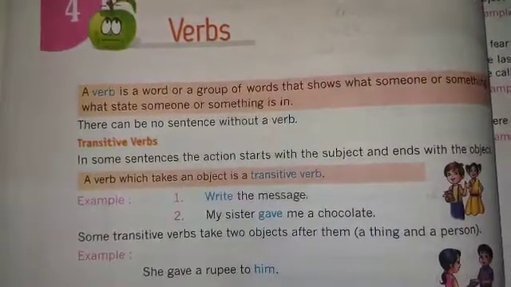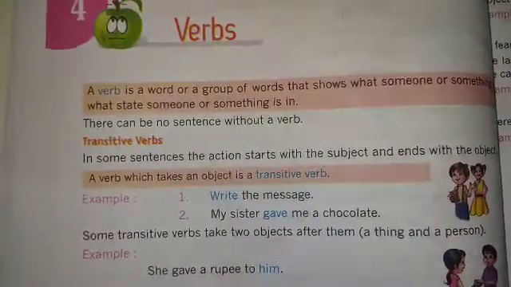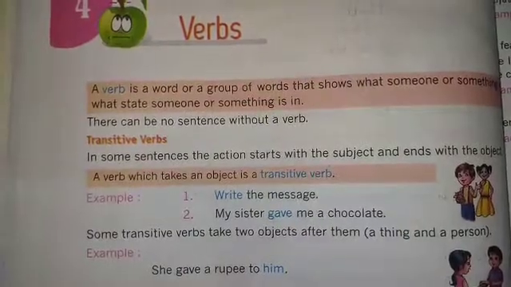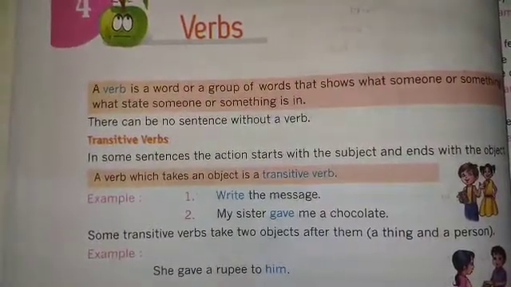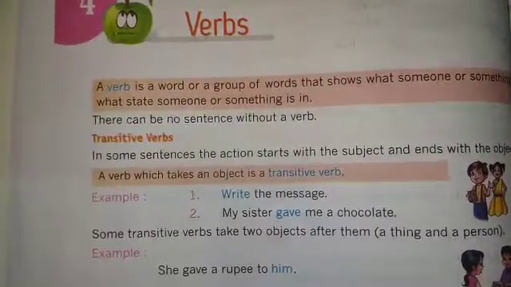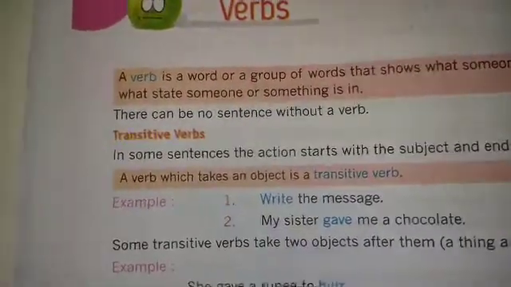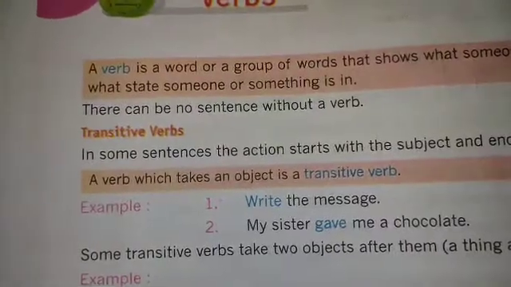There are no sentences without verbs. In a sentence there should be a verb. If there is no verb in the sentence, then the sentence is incomplete. So there are actually two types of verbs.